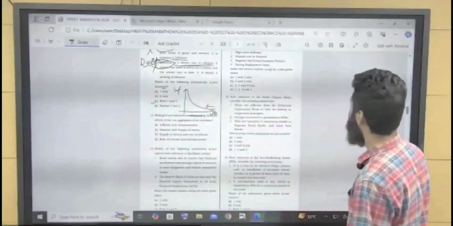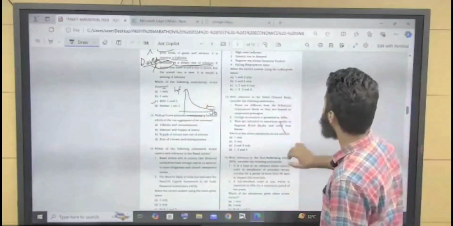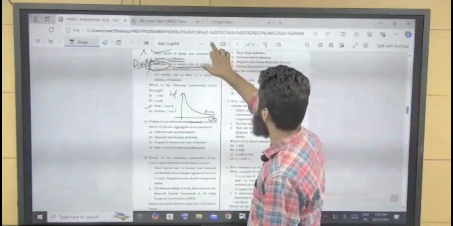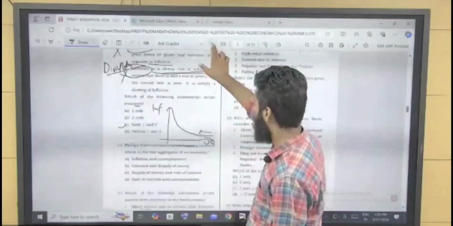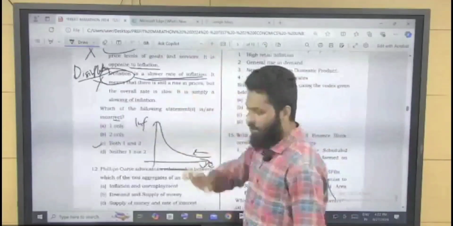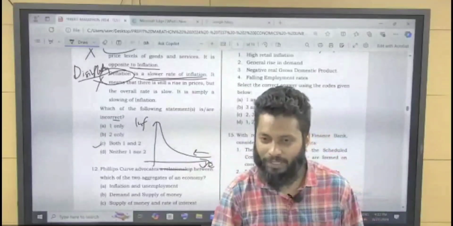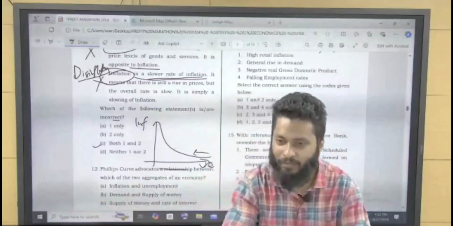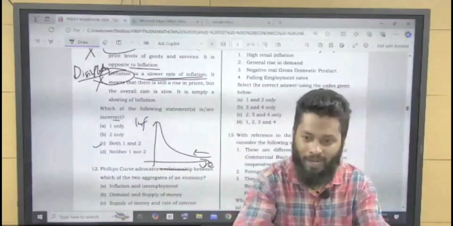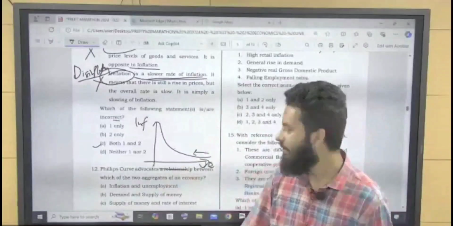So this is the Phillips curve, which shows the relationship between inflation and unemployment. Understood? What is happening when unemployment is increasing? Purchasing power of the people decreasing, demand decreasing, hence inflation is decreasing.